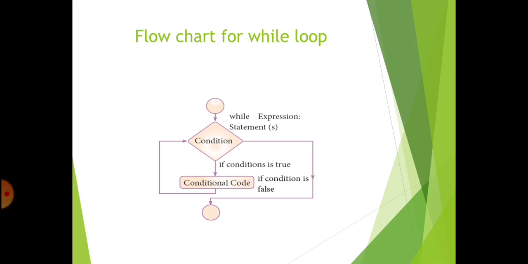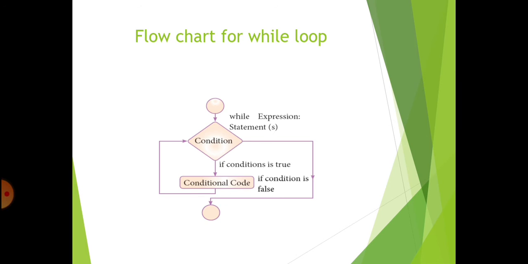We already know what a flow chart is: the flow of computation represented in pictorial form. A pictorial representation of the computation path is known as a flow chart. Now you can see the flow chart for the while loop.